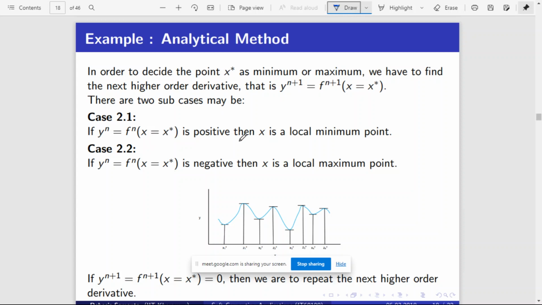If the result is positive, then it is a minimum point. If the result is negative, then it is a maximum point. So this is how, briefly, the analytical method works.